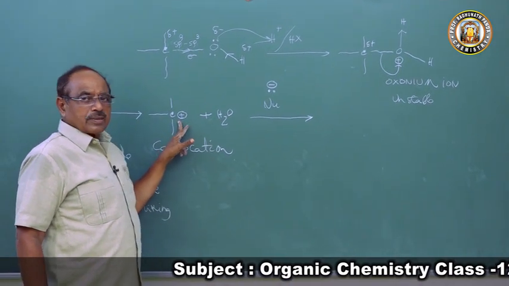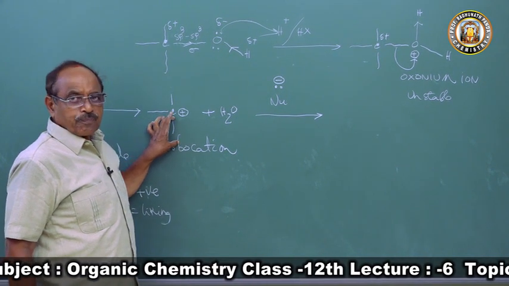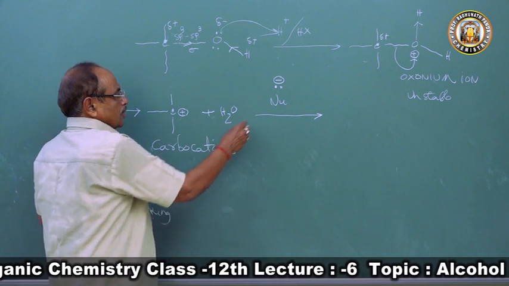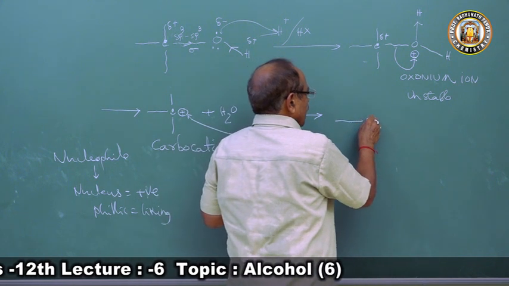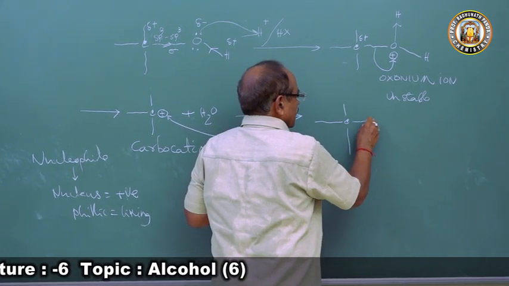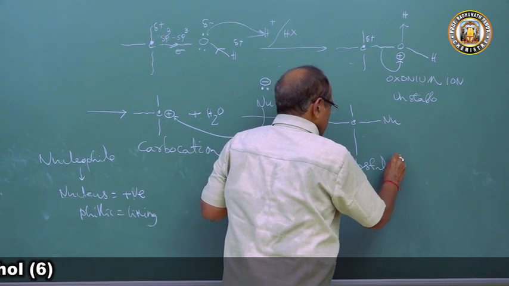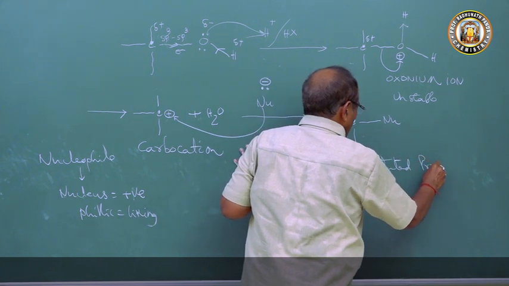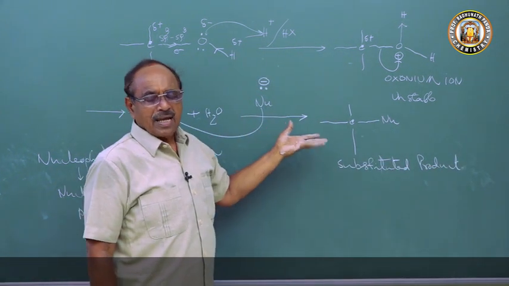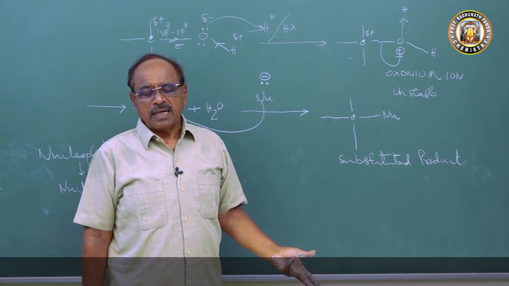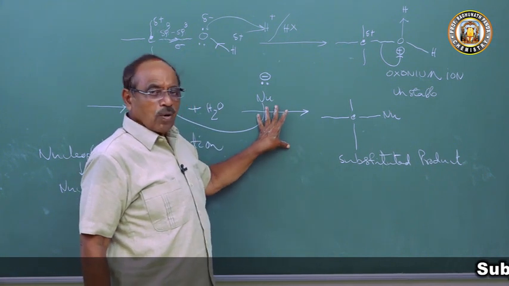This carbonium ion is electron deficient. How many electrons are here in the carbonium ion? 2 plus 2 plus 2. So this nucleophile donates an electron pair to the carbonium ion and forms the product, R-Nu. So this is a substituted product. So alcohols undergo nucleophilic substitution reaction in the presence of an acid or a catalyst and high temperature.